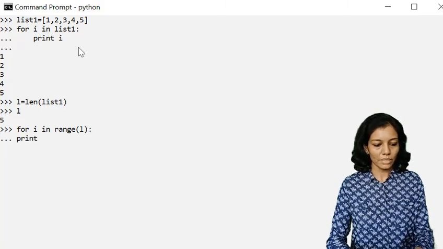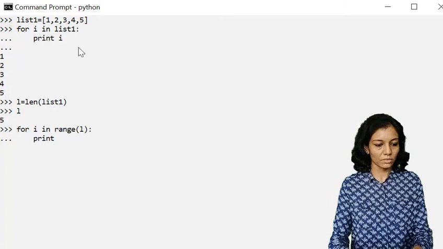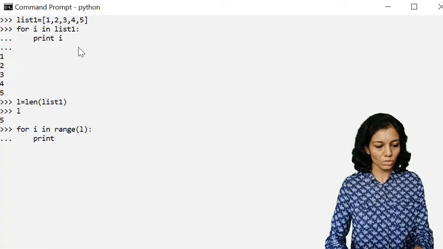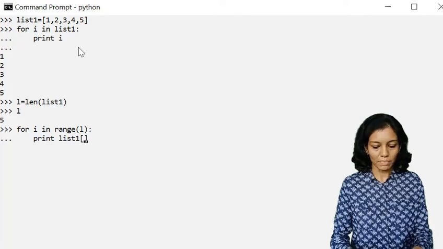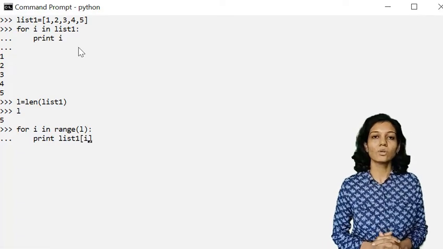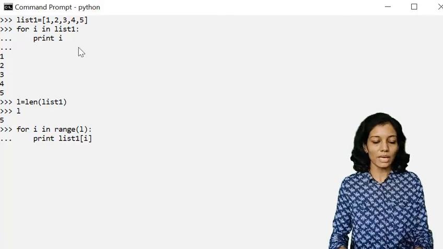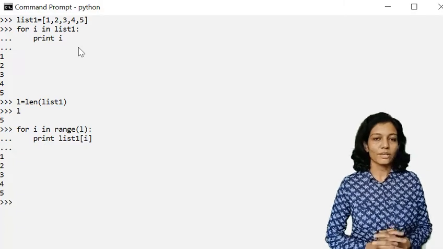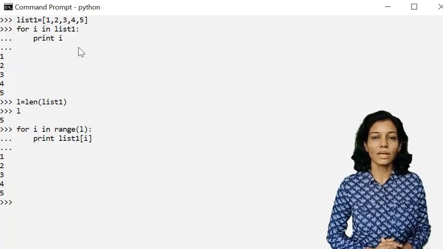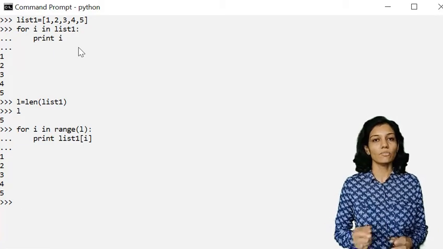So here I'll be writing print, and within the brackets I need to write list1, and here I'll be passing the index, because over here i is not referring to an individual element but it will refer to the index. So here we'll be extracting elements using the index only. So let's print it. So yes, it is giving me the same result as above, but here we have used the concept of indexing, not the value itself.